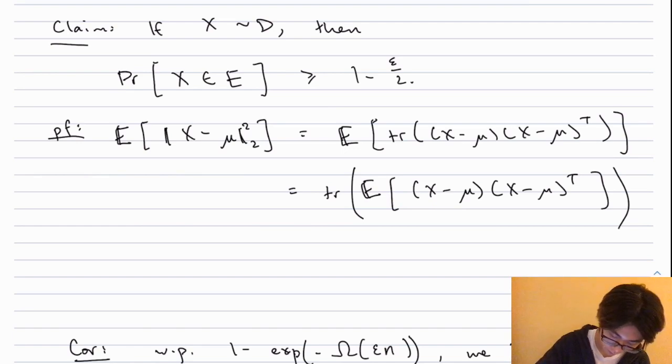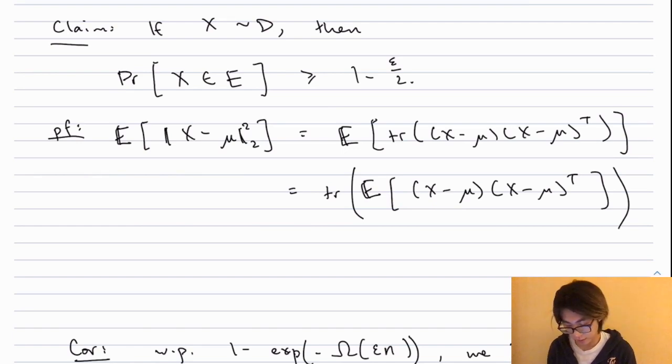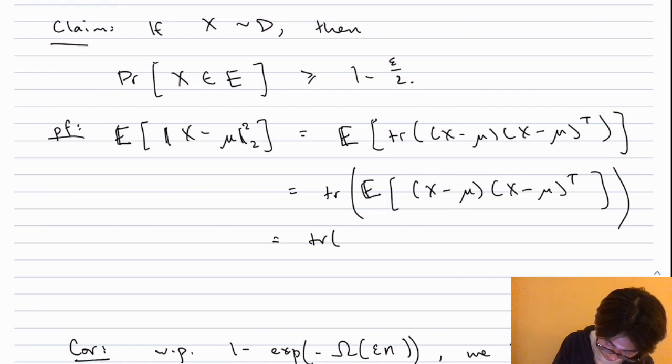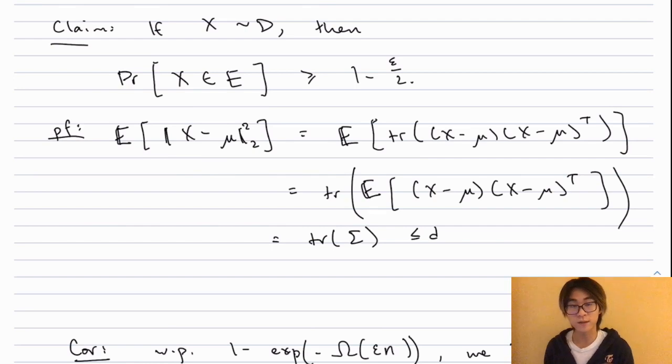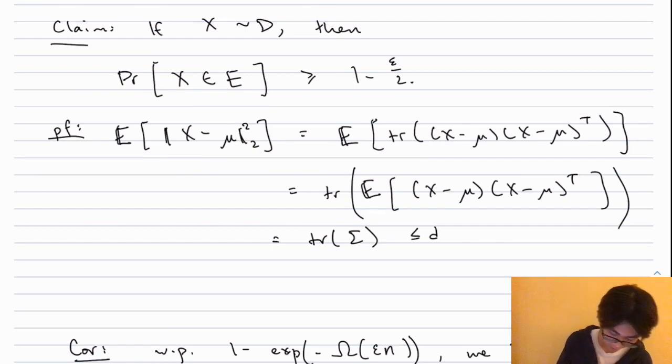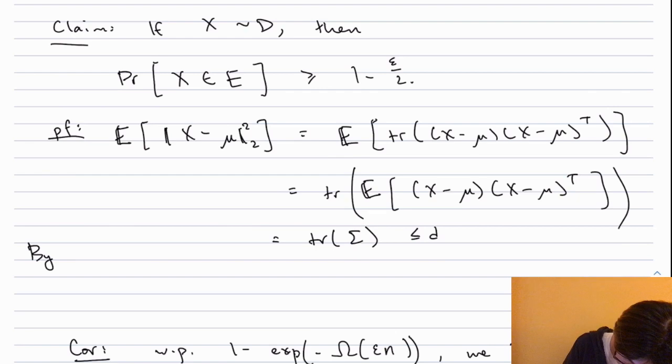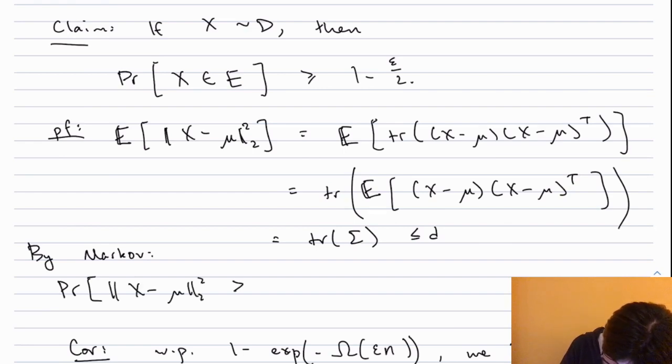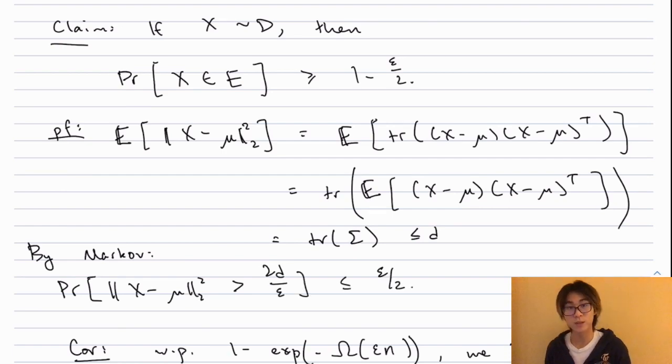And the proof of this is very straightforward. By the same kind of trace trick as before, we know that the expected L2 norm difference between x and mu squared is exactly equal to trace of sigma, which is at most d, because again, sigma has d eigenvalues and each one is at most 1. And then by Markov's inequality, we know that the probability that the L2 norm of x minus mu squared exceeds 2d over epsilon is at most epsilon over 2, and this is exactly what we wanted to prove initially.